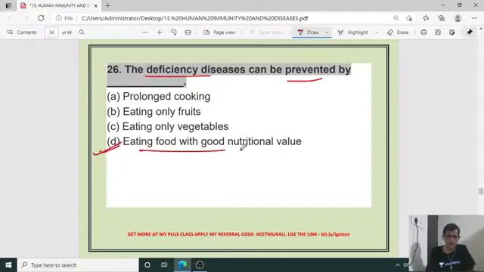Eating food with good nutritional value is required for the total well-being of a person who has a deficiency of that particular nutrient. Otherwise, deficiency diseases will be expressed in that person. So the right answer for 26 is eating food with good nutritional value. So that is the answer.